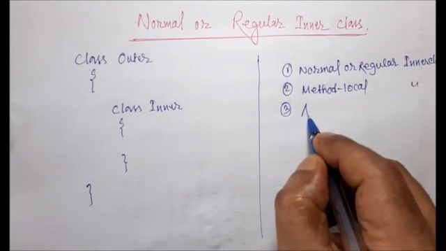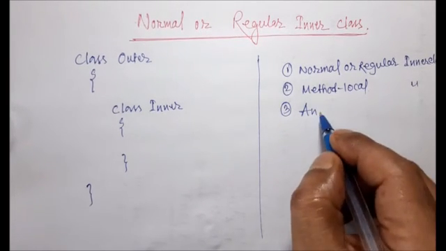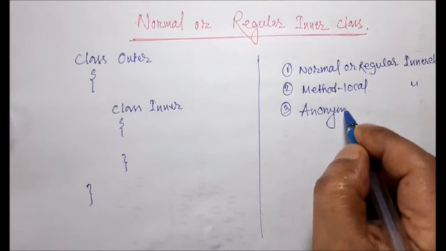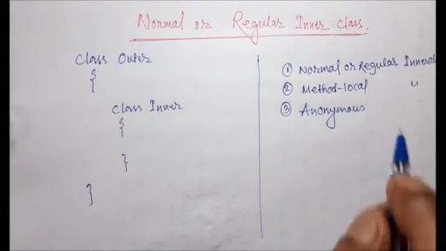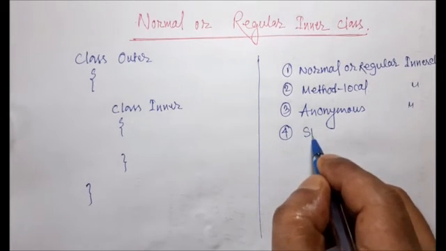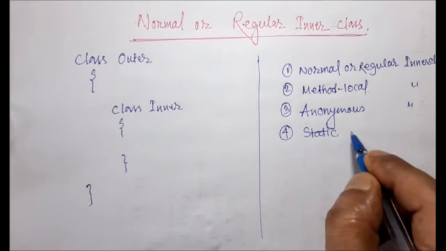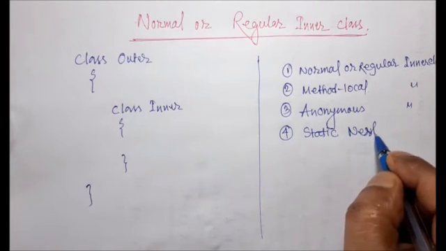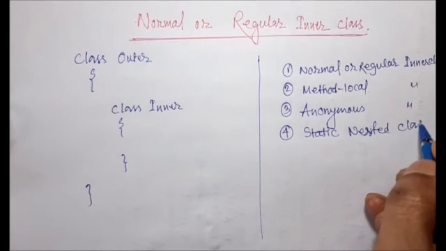Third one is the anonymous, or no name, inner class. And fourth one is the static nested class.